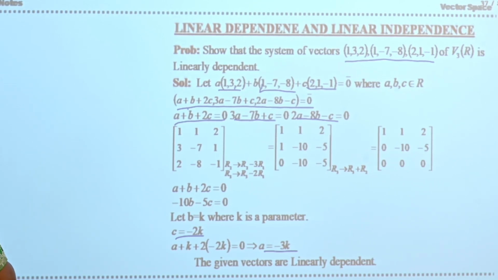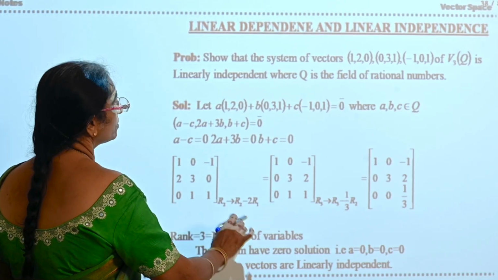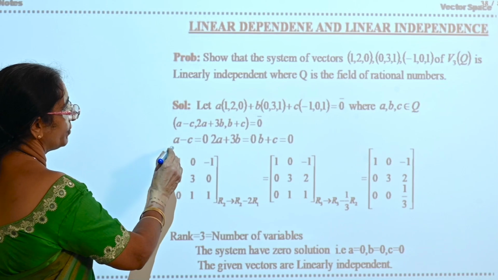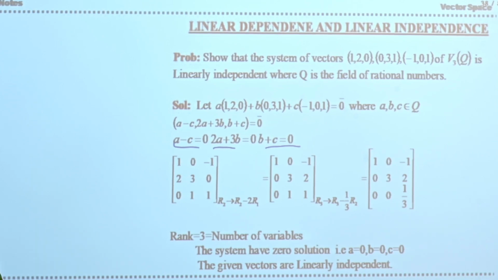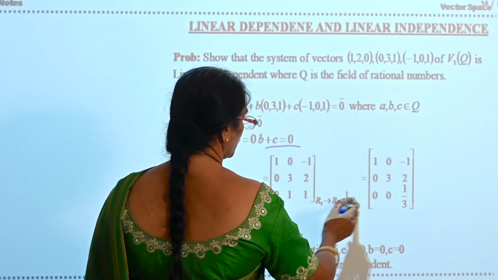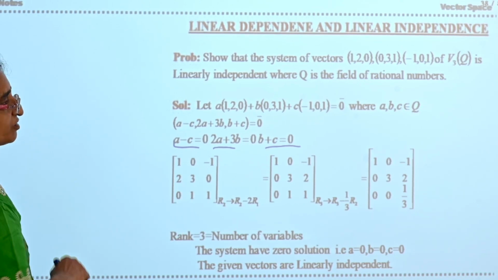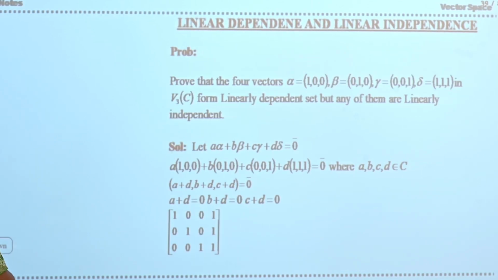Okay. Now, show that the system is linearly independent. Here also you follow the same procedure. By solving, the rank is 3, which is equal to the number of variables. How many variables are there? Three variables are there in this system of equations, and the rank of the matrix is equal to 3. Or directly also you can say from here that A is equal to 0, B is equal to 0, C is equal to 0. You can show that. Therefore, the set of vectors is linearly independent.